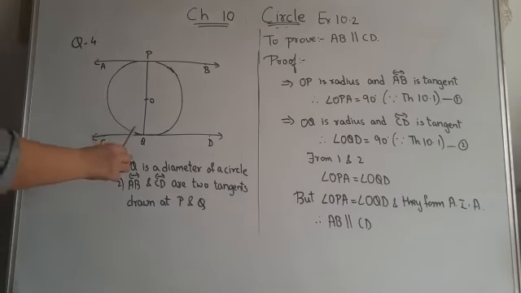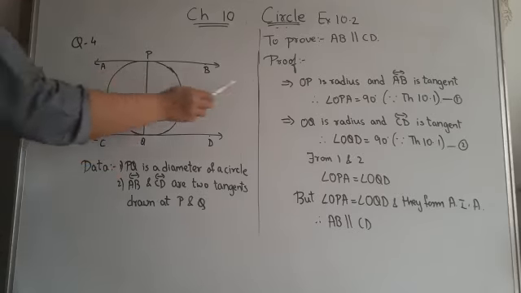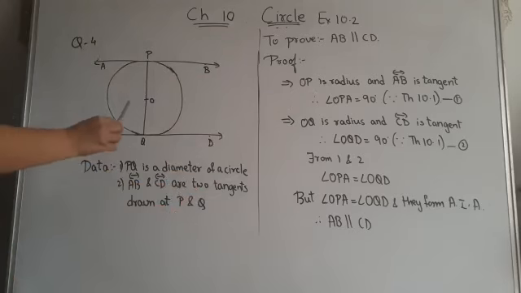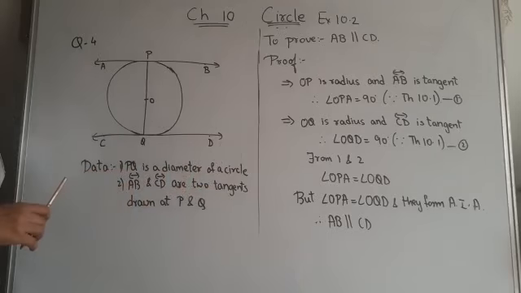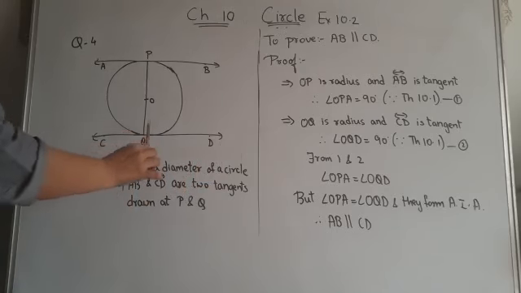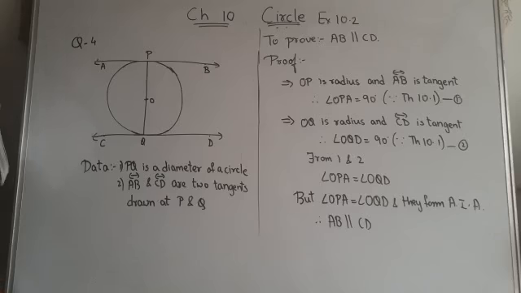Similarly, here you can see children, therefore angle OPA equals 90 degree. Similarly, here you can see this is radius, this is tangent. Radius and tangent are perpendicular to each other by theorem 10.1. So this angle OQD is 90 degree by theorem 10.1.